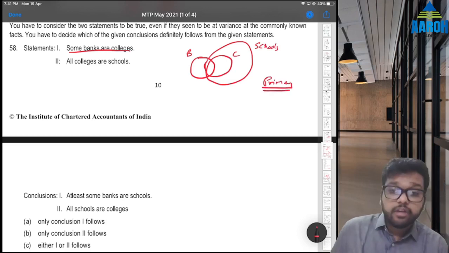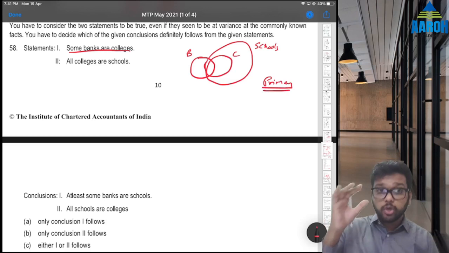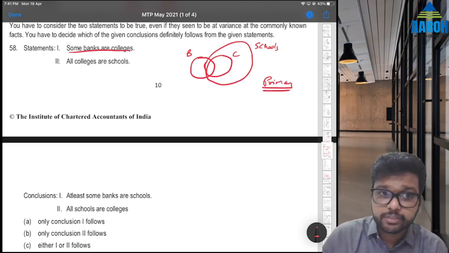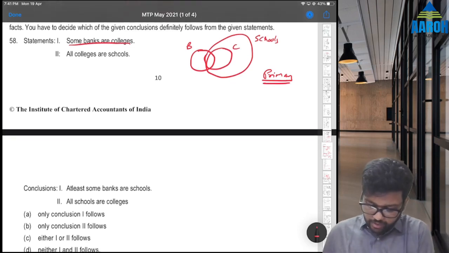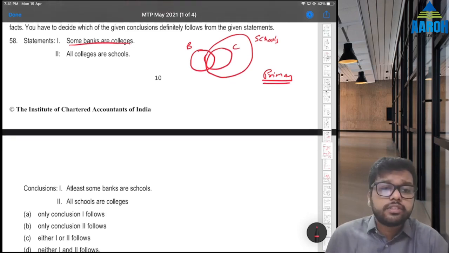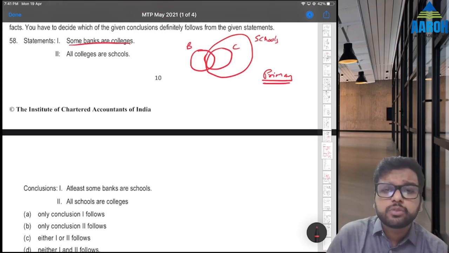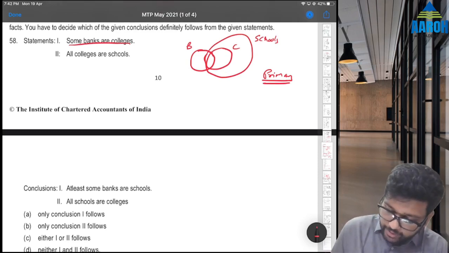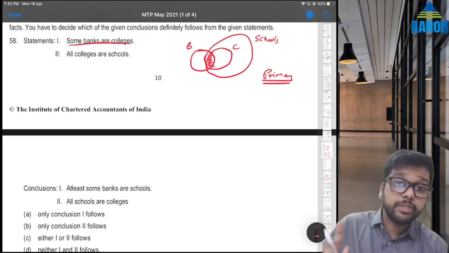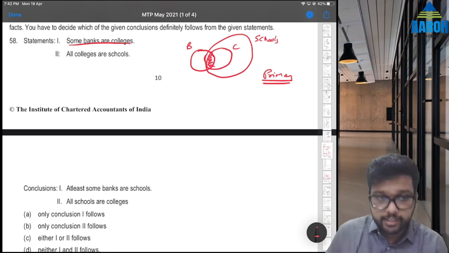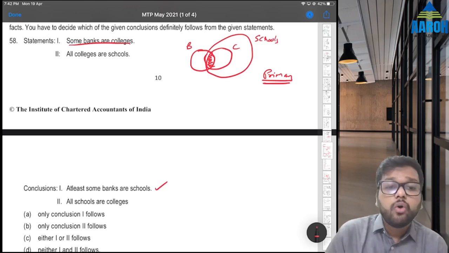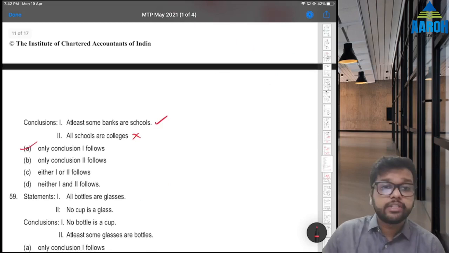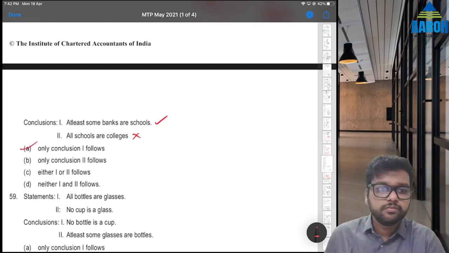Always remember, we might have to draw secondary diagrams also. If a sentence is true, you should also check secondary diagrams. Let's check conclusion. At least some banks are schools. At least some banks are schools, is it there? Look. That is correct, because if some banks are colleges, that means these banks must be schools. They have to combine, right? So this is correct. All schools are colleges, that is obviously wrong. So only conclusion 1 follows. A will be the correct answer for 58.